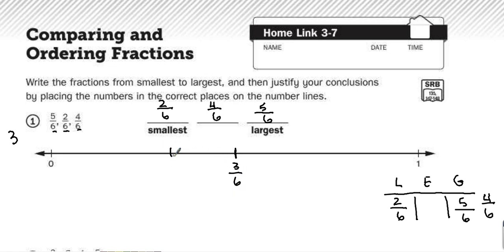If I wanted to put them on the number line, if this is half, or 3/6, then 2/6 would be somewhere about here. 4/6 would be about here. 5/6 would be about here. And you can see I could even put a dash here for 1/6, and I would have 1, 2, 3, 4, 5, 6 equal pieces to get to the 1.